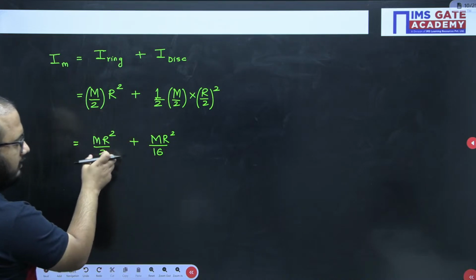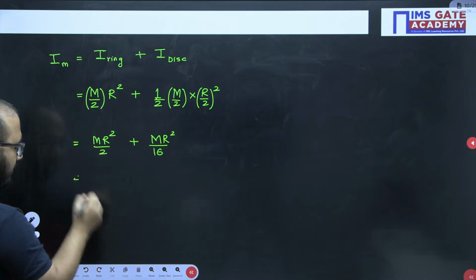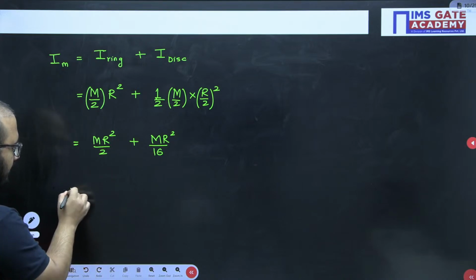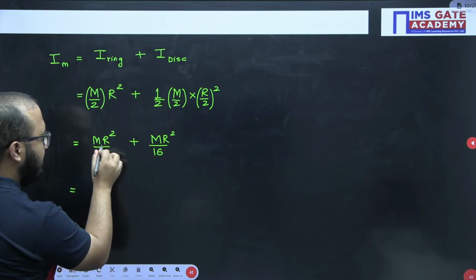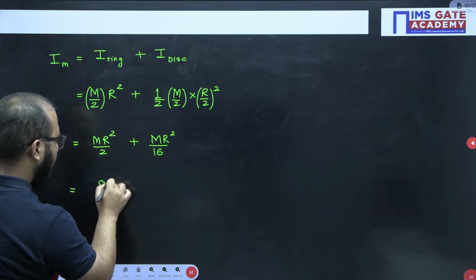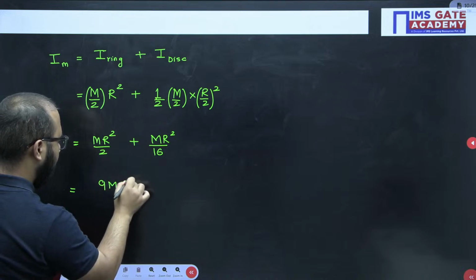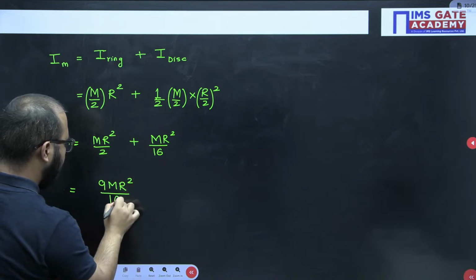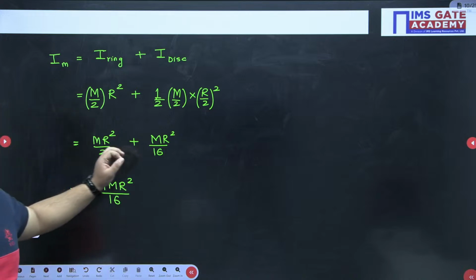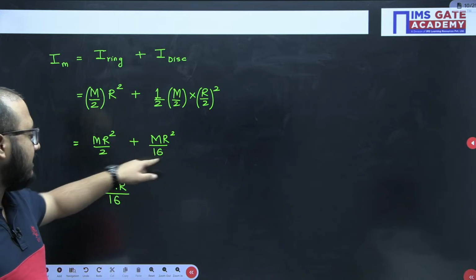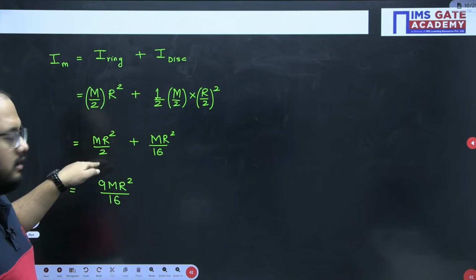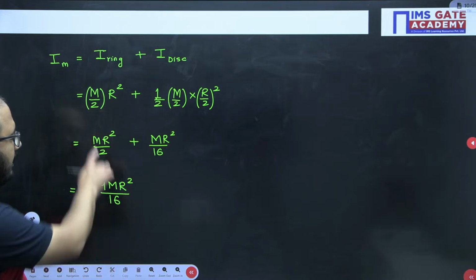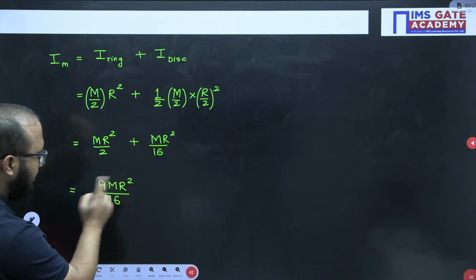In order to get the same denominator, we multiply numerator and denominator of the first expression by 8. So we get 8 m r square plus 1 m r square, that is 9 m r square divided by 16.